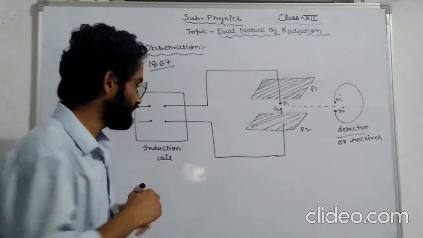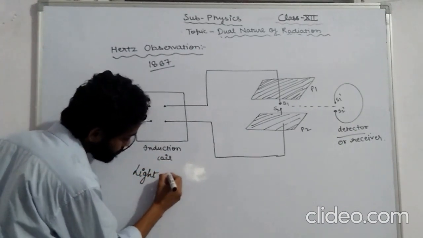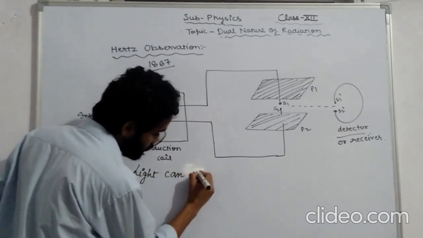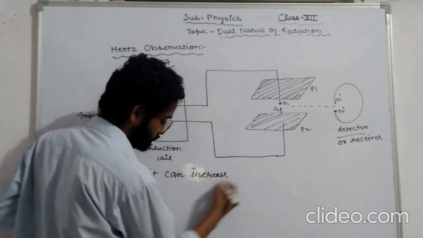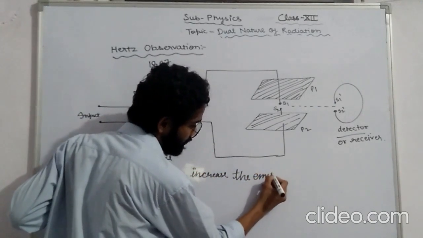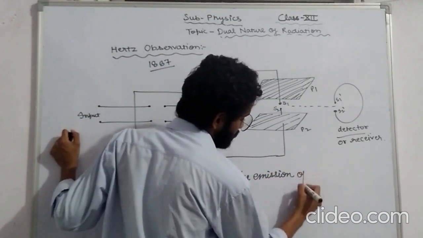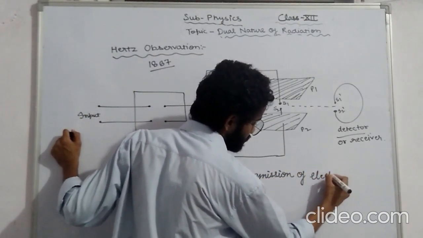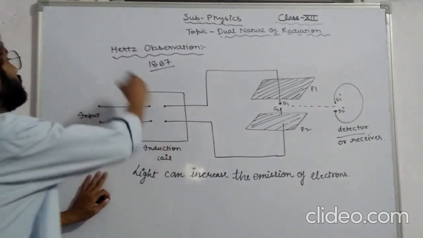What is the resultant of this? I'm writing it here: light can increase the emission of electrons. So this was the resultant of Hertz's observation.